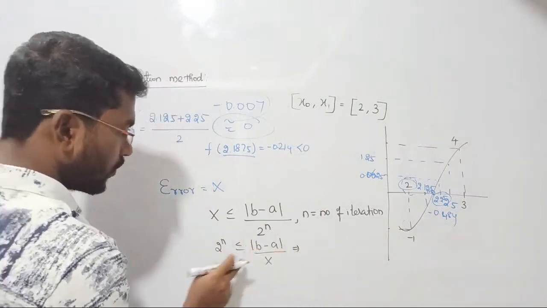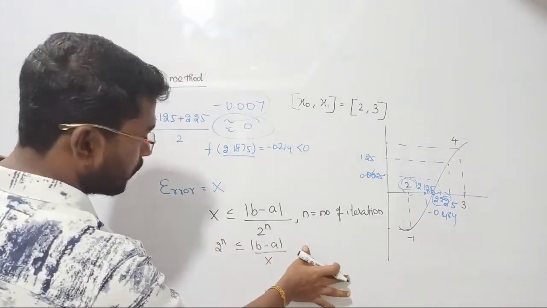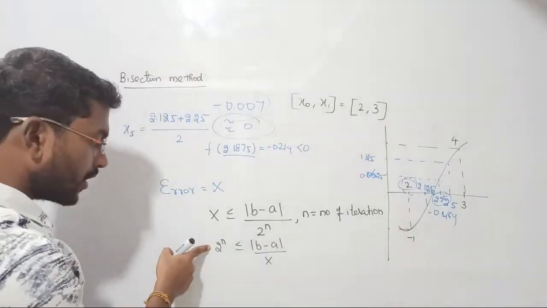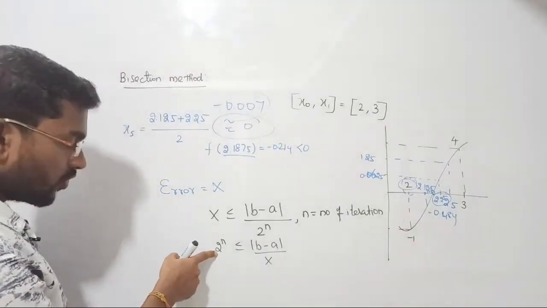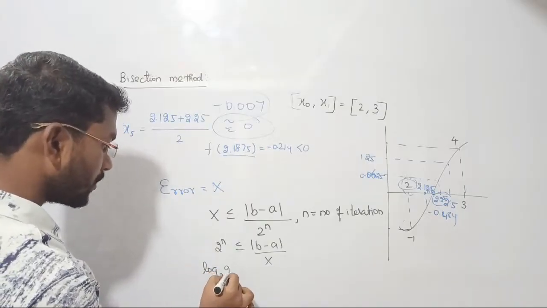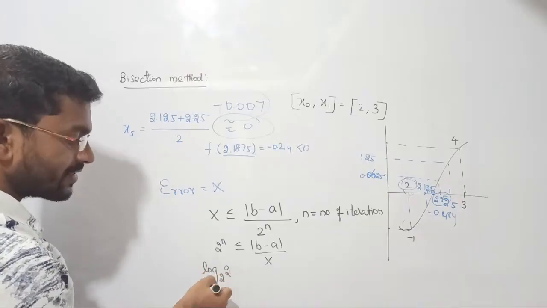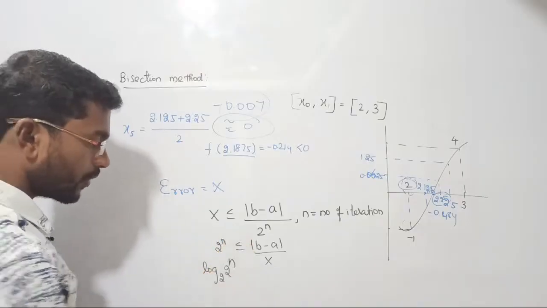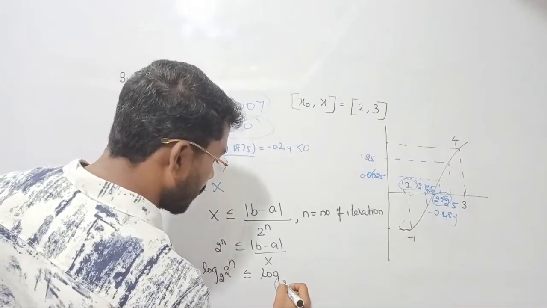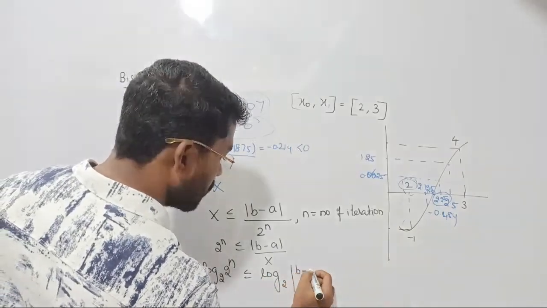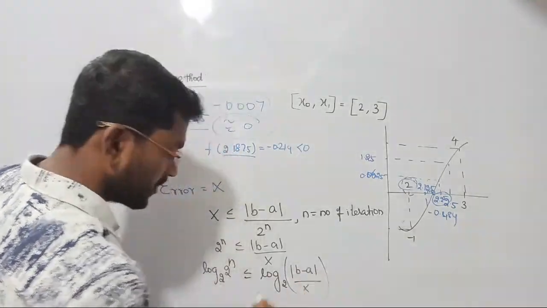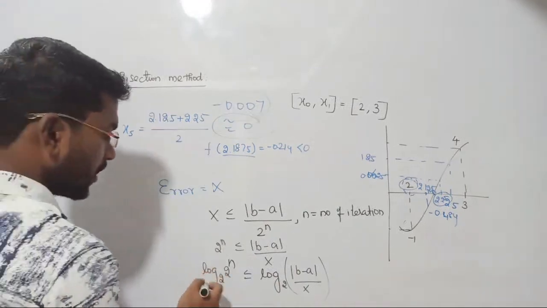If you want to obtain the value of the number of iterations, what do we need to do? I have to take log base 2. See, the base here is 2. If you want to cancel this 2, then you have to take log base 2, because when base and power are the same, you can cancel the effect. So 2 power n should be less than or equal to b minus a divided by x, and I'm taking log on both sides such that here it becomes n.